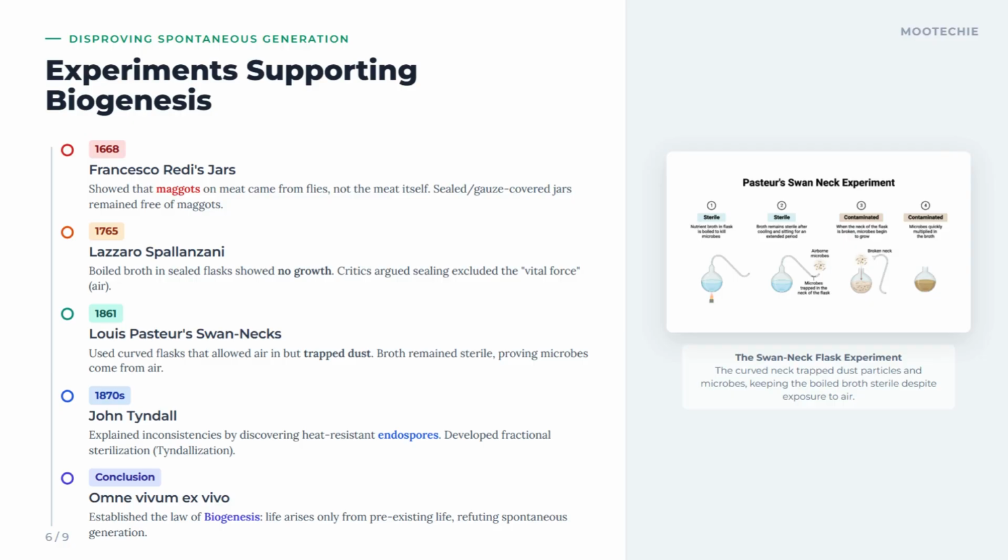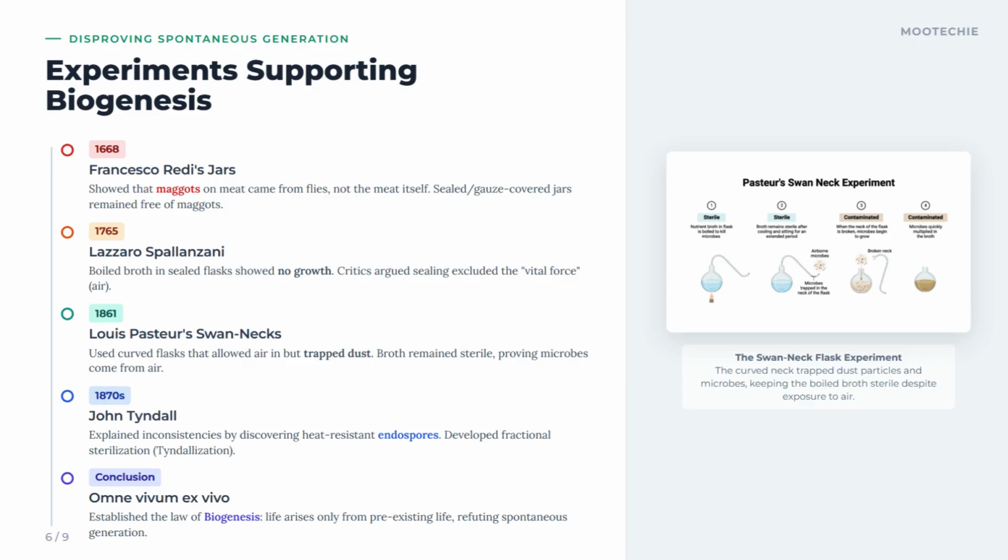Louis Pasteur's swan necks used curved flasks that allowed air in but trapped dust. Broth remained sterile, proving microbes come from air. Pasteur's ingenious swan neck flasks were a masterstroke. They allowed air, the supposed vital force, to enter, but trapped dust-borne microbes, proving that life, microbes, comes from outside, not from spontaneous generation in the broth.